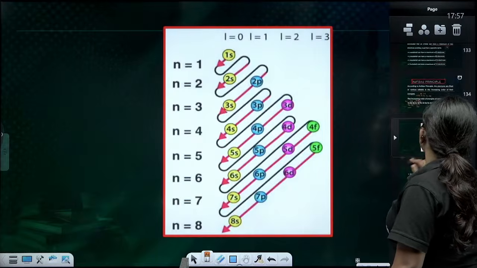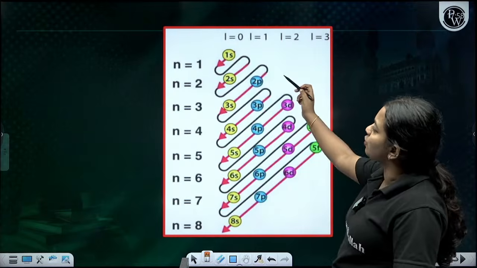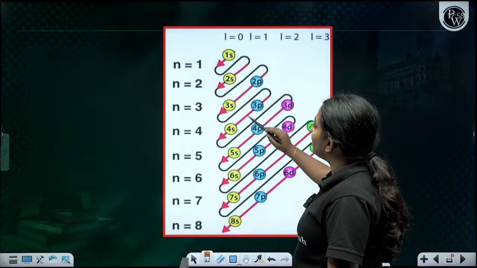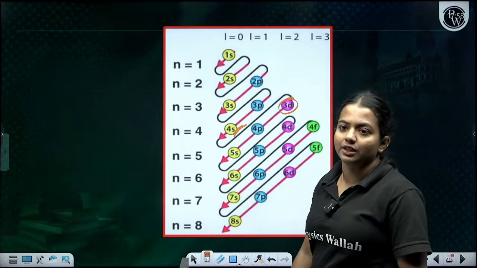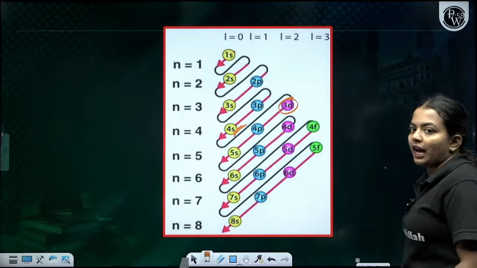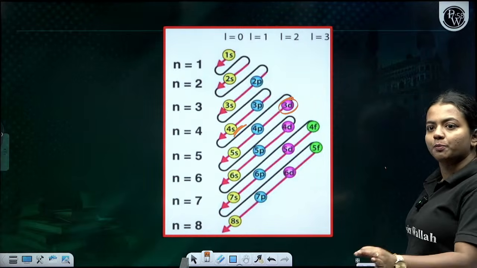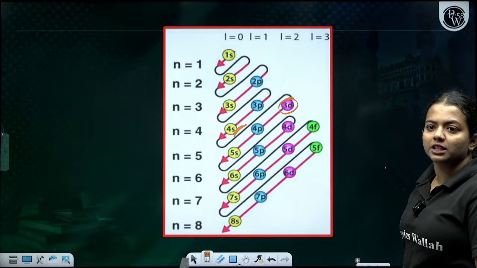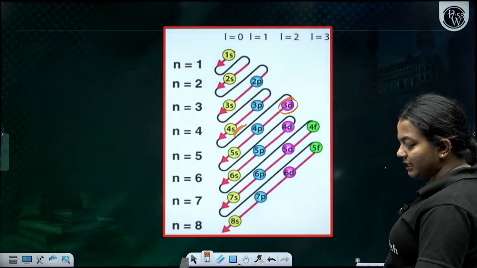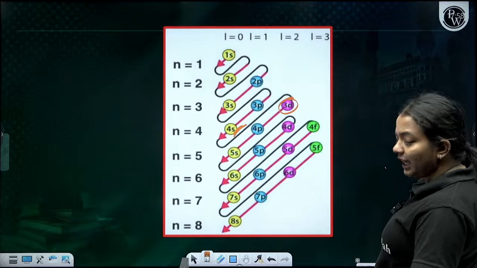Okay. So this is the order, children. 1s, 2s, 2p, 3s, 3p, 4s. Instead of 3d, you will be having 4s filled, because 4s has less energy than 3d. Clear? s, sp, spd, spdf.